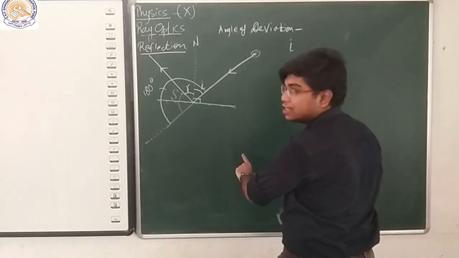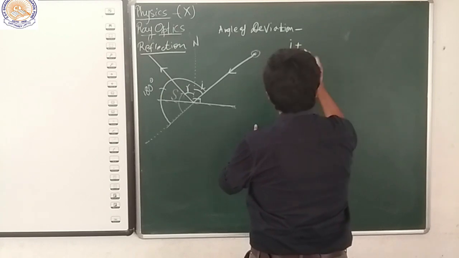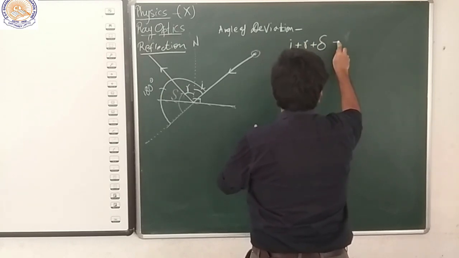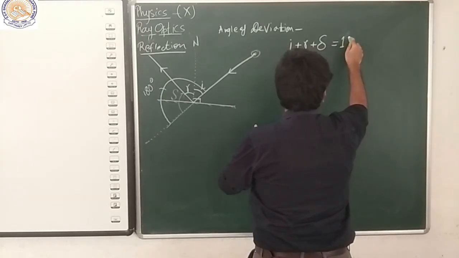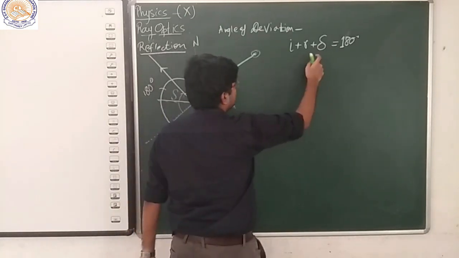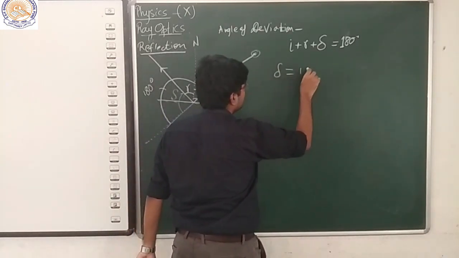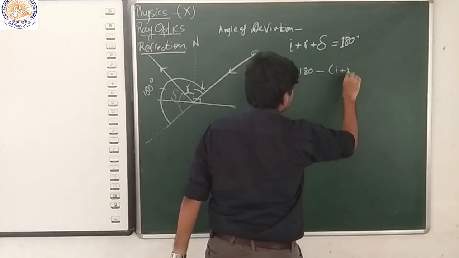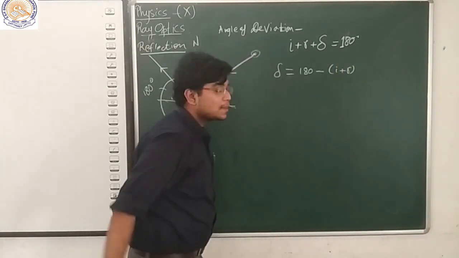That means I plus R plus delta will give 180 degrees. Now the delta will be 180 minus (I plus R), right?